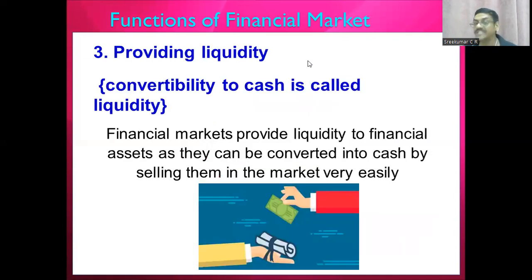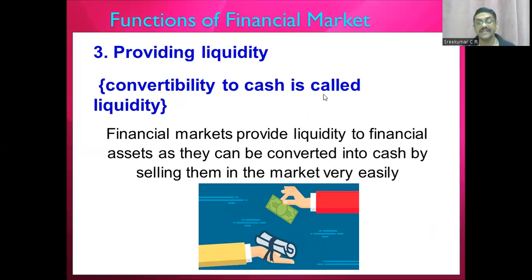Coming to the liquidity part, children, a major function of a financial market is providing liquidity. You already know what liquidity is. Liquidity means the ability to convert a particular asset to cash. So how do financial markets provide liquidity? It is very simple.